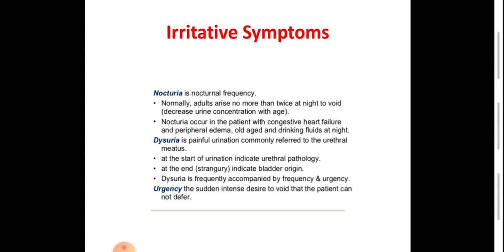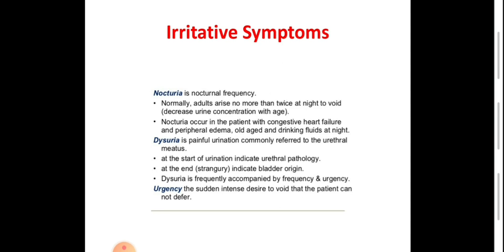Normally, adults arise no more than 2 times per night, or according to the habit of the patient. So if the patient habitually arises from sleep 1 or 2 times per night, and he arises more than 2 times, it's regarded as nocturia.